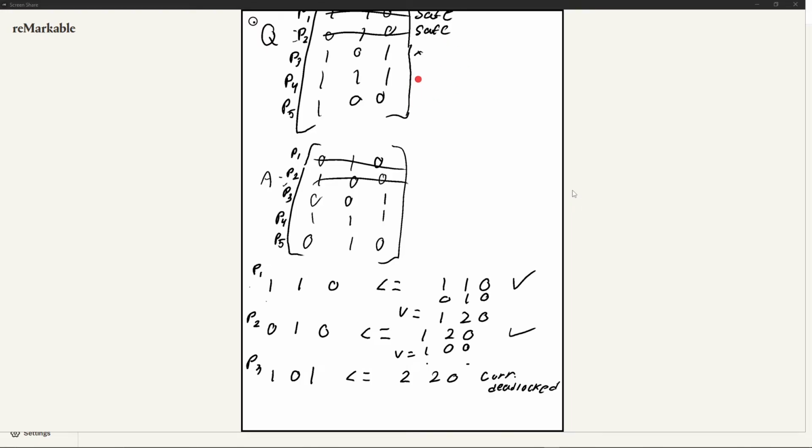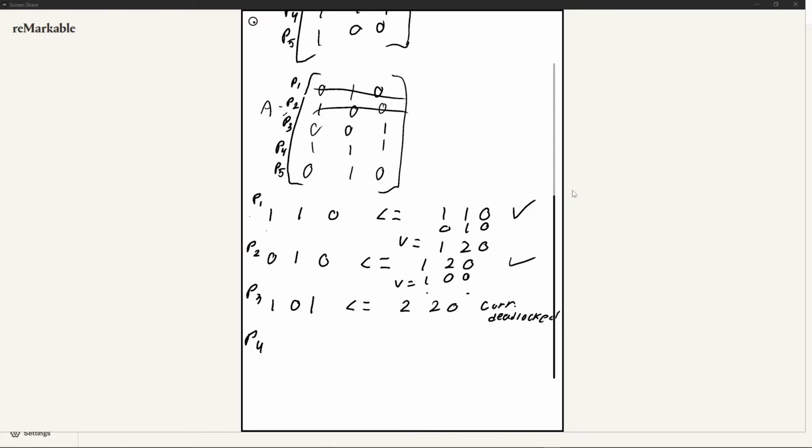Okay? So now I'll look at process 4, which is 1, 1, 1. So process 4, 1, 1, 1, is that less than or equal to our 2, 2, 0? And remember, we don't update. If it's deadlocked, we do not update the V, okay? We leave it. Leave it be for V. So 1, 1, 1, less than or equal to 2, 2, 0. No, it's not. So this is also currently deadlocked.